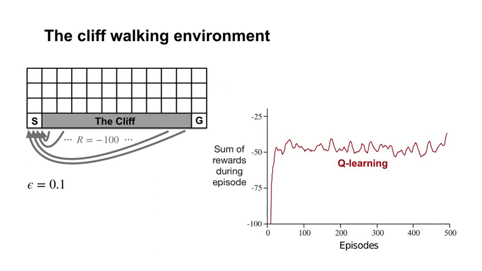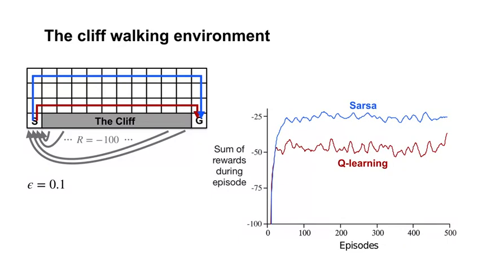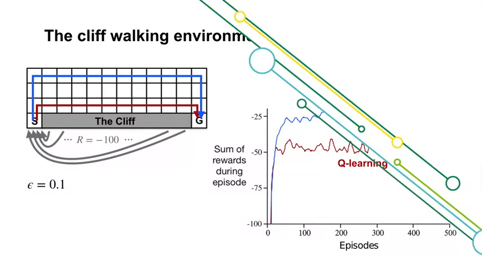Here's the average performance of Q-learning. Since Q-learning learns the optimal value function, it quickly learns that an optimal policy travels right alongside the cliff. However, since its actions are epsilon greedy, traveling alongside the cliff occasionally results in falling off of the cliff. SARSA learns about its current policy, taking into account the effect of epsilon greedy action selection. Accounting for occasional exploratory actions, it learns to take the longer but more reliable path that usually avoids randomly falling into the cliff. Because of its safer path, SARSA is able to reach the goal more reliably.